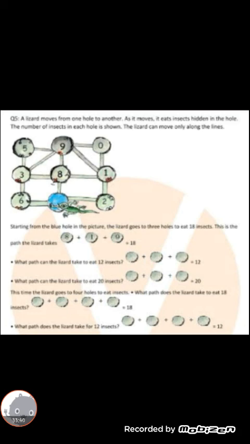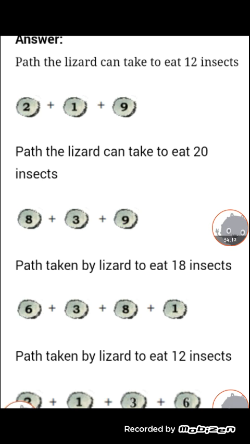Children, in the blue hole there are 3 insects. From 3 insects, they move to 1 and 9 likewise. So they ate 18 insects. The first answer is given. Next question is, what path can the lizard take to eat 12 insects? Children, listen. We have to fill those circles. How many insects are there? Okay, I will show the answers. Children, look. These are the answers.